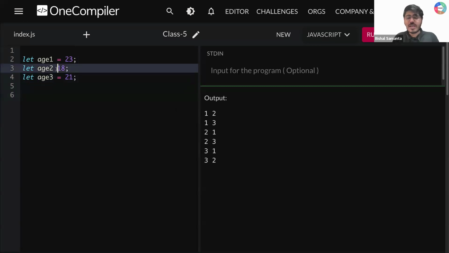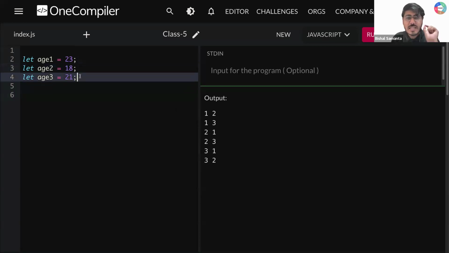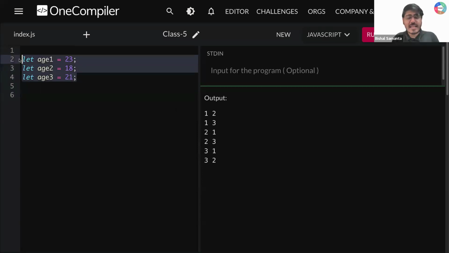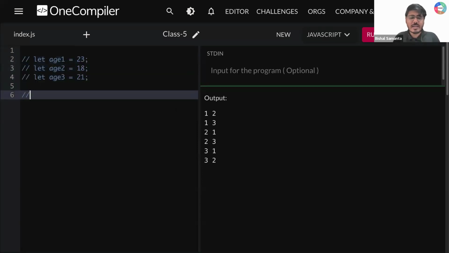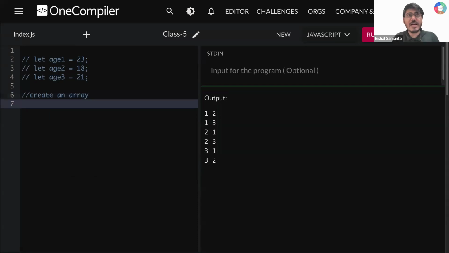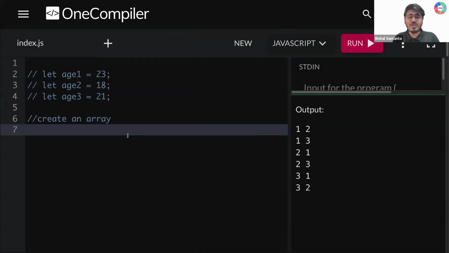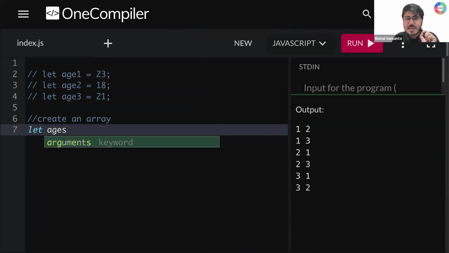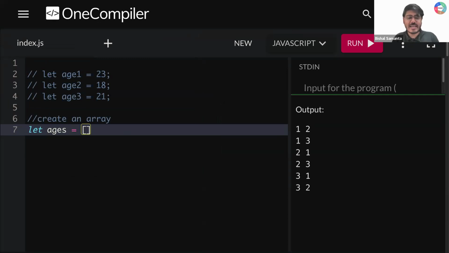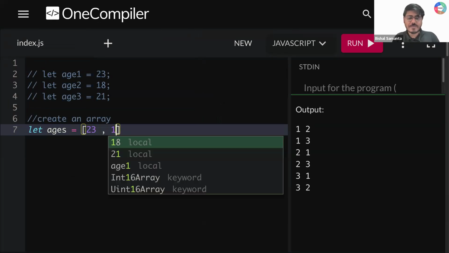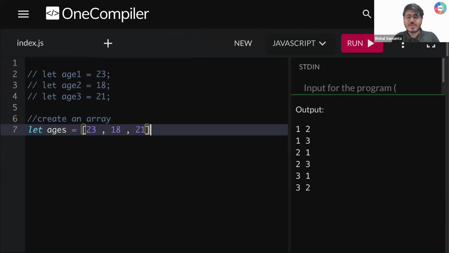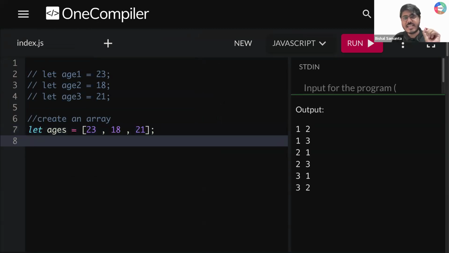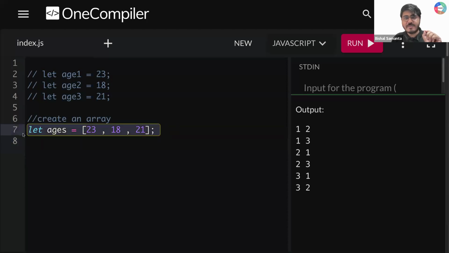Okay. So now what we can do, we can store this thing in a better way. How? Rather than storing something like that, you can create an array. How to create an array? Very simple, guys. Let's see this example. If I want to create an array, I'm going to give a variable name called age, where I am going to store multiple ages. And here I'm going to initiate this array. And let's say here I'm storing 23, comma 18, comma 21. So I need all of your response, guys. Is that clear, guys? How to create an array?